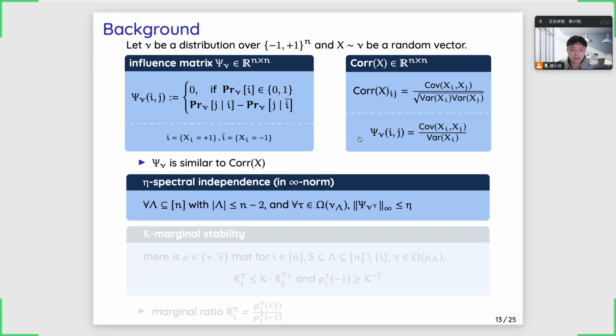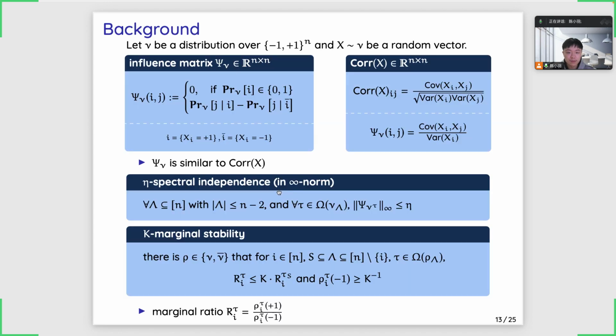Then, nu is said to be eta spectrally independent if for any feasible pinning tau, the infinity norm of the influence matrix of the conditional distribution nu tau is bounded by eta. K marginal stability actually requires that for every coordinate i and any pinning, the probability that the coordinate i takes -1 will not be too small.